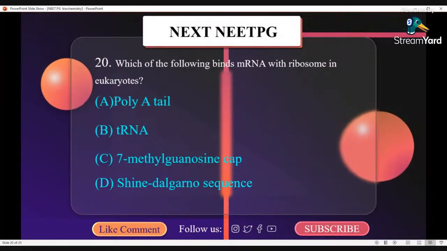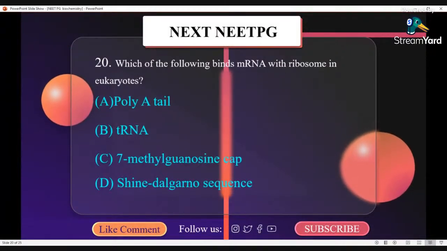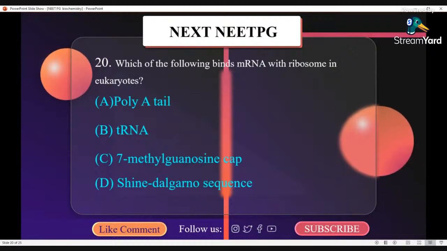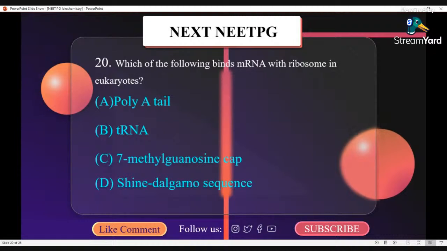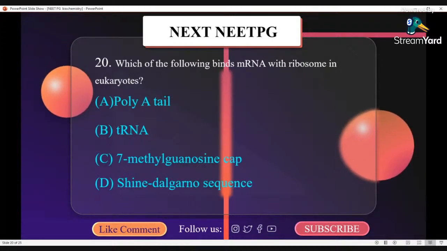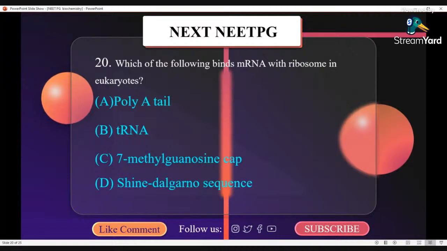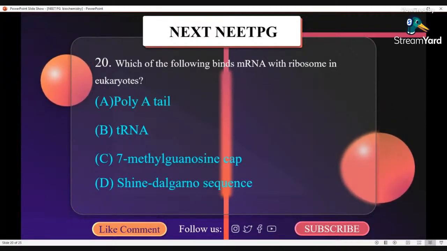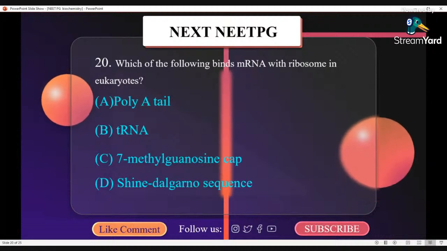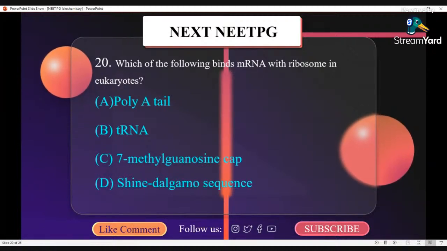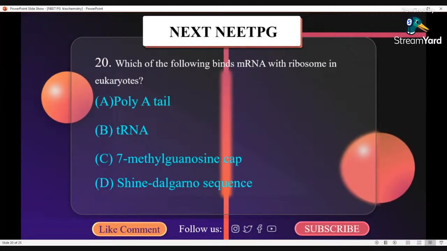Which of the following binds mRNA with ribosome in eukaryotes? It is the 7-methylguanosine cap. In eukaryotic cells, ribosome recognizes most eukaryotic mRNA by binding to the 7-methylguanosine cap at the 5' terminus.